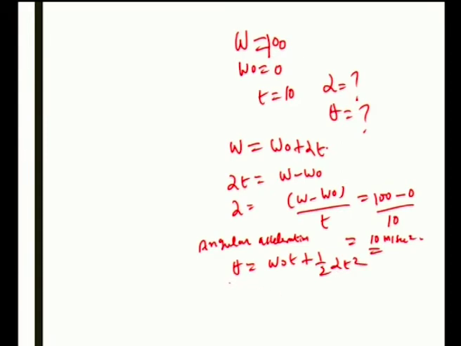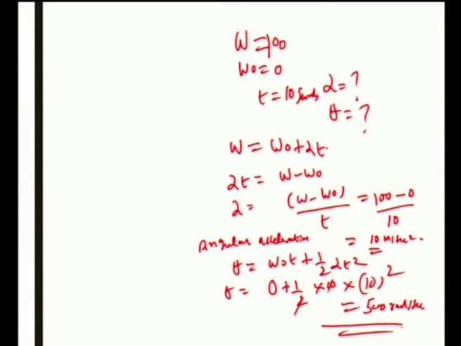Here theta is asked, theta is equal to 0 plus half, alpha is already found out as 10, then t square, t is 10 seconds, already given. So, into 10 square. So, you are getting 5 into 100, that is 500 radians. This is the answer for this.